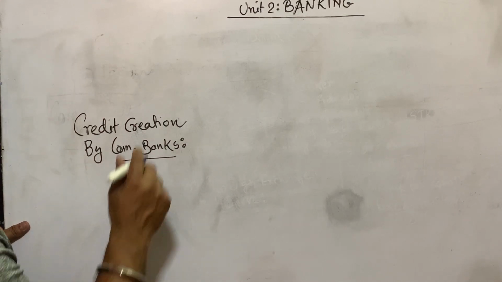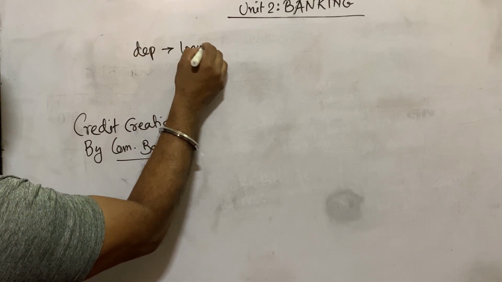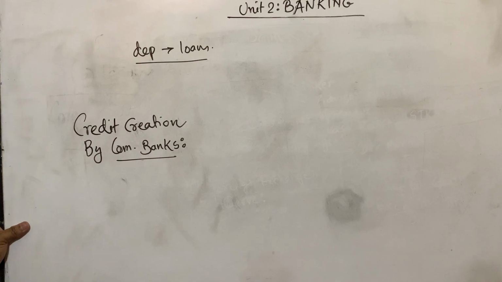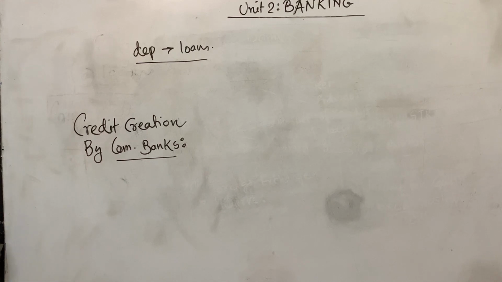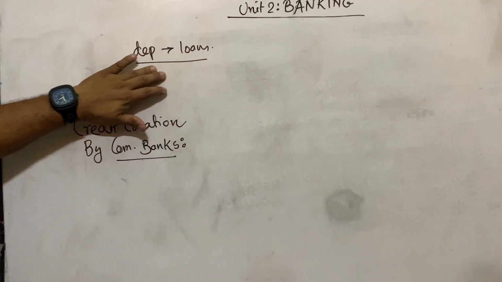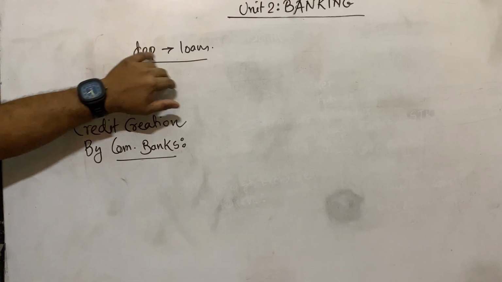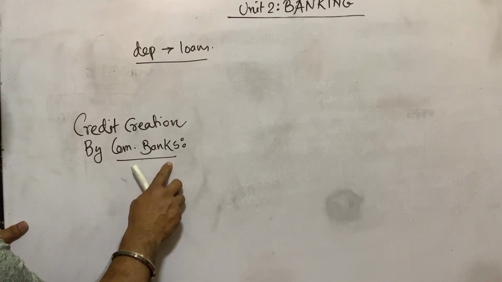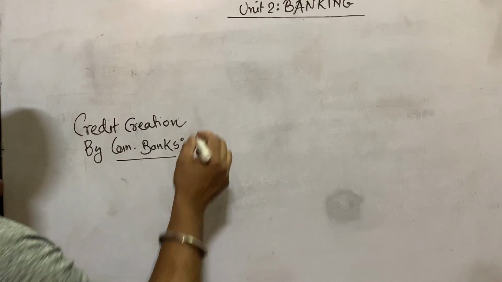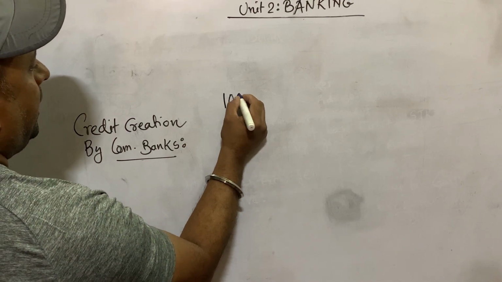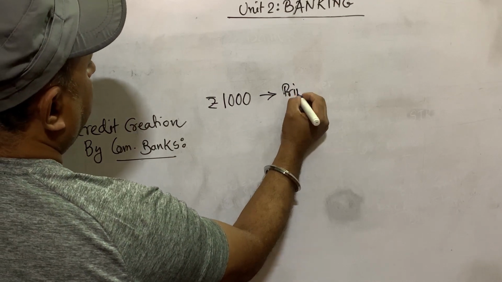Main activities of a commercial bank are accepting deposits and providing loans to the people. This is the main activity of a commercial bank, to collect deposits from the public and give loans to the public. In between, the bank can create credit, that is, the bank can expand their money. Starting from a basic amount of money, a bank can expand it many times. This is credit creation or money multiplier policies. How is it done? Suppose a person deposited 1000 rupees to the bank. This is called primary deposit of the bank.